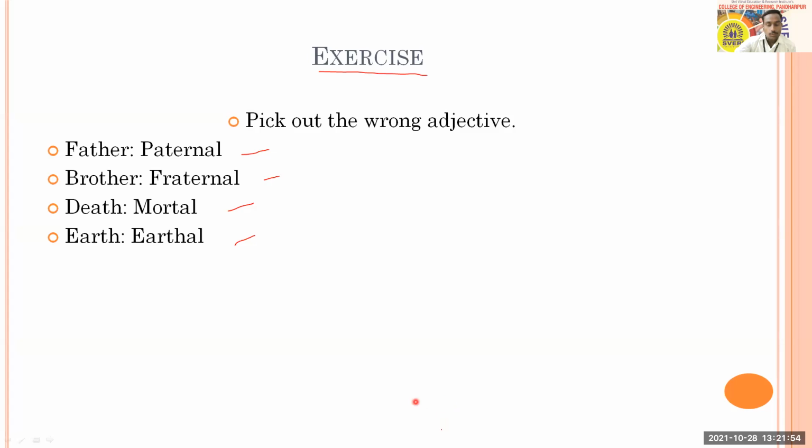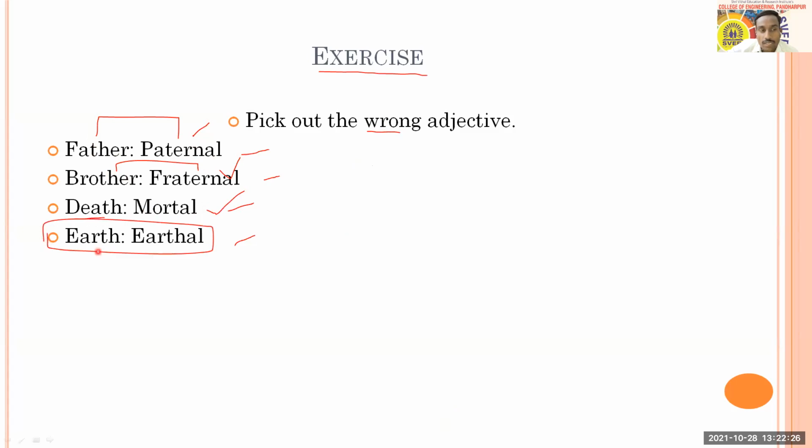All right. So you can consider here father and paternal. Father is a noun, and from this noun, we make the adjective paternal. Brother is a noun, and from brother, the adjective is fraternal. That is correct. We have been asked to pick out the wrong pair. So death and mortal: death is a noun, and mortal is an adjective, so it is also okay. But in the case of option D, it is not okay.